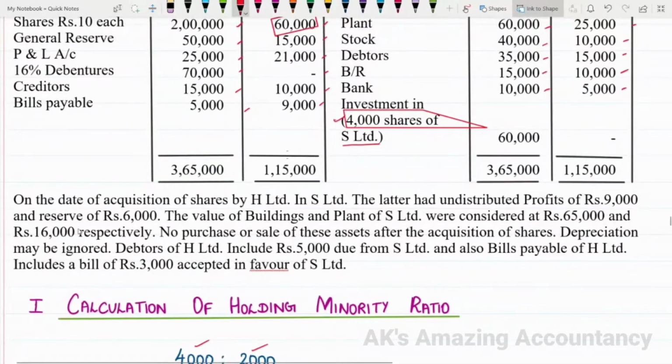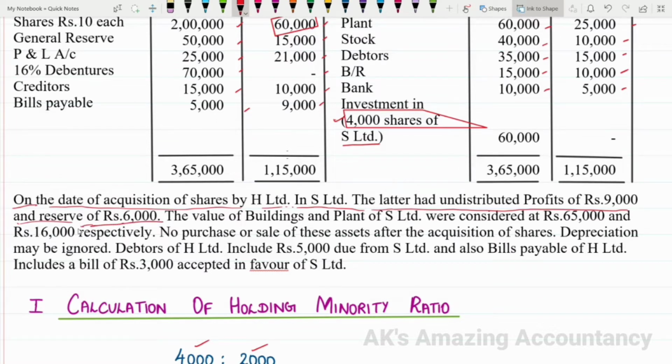Just see the sentence you are given. On the date of acquisition of shares by H Limited in S Limited, the latter had undistributed profits of rupees 9,000 and reserve of rupees 6,000.